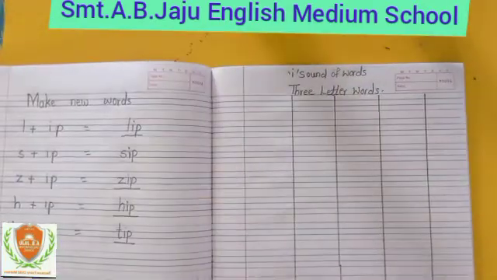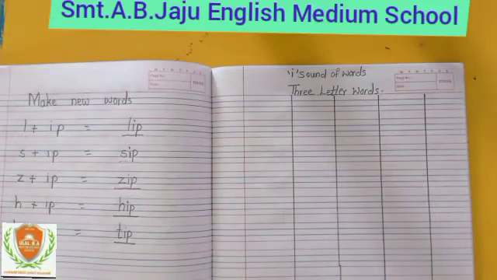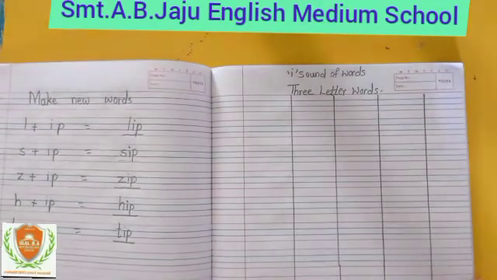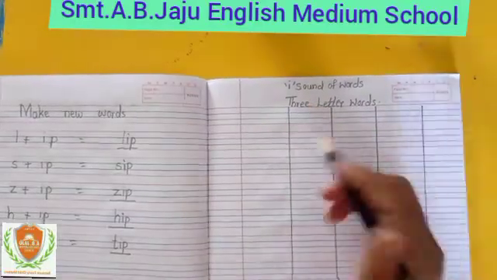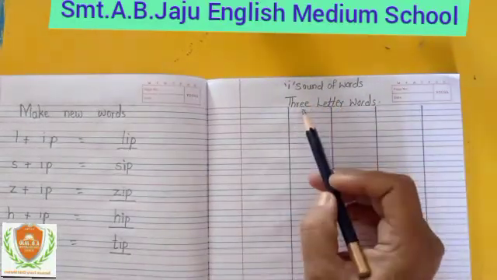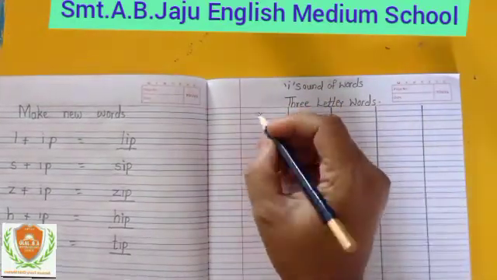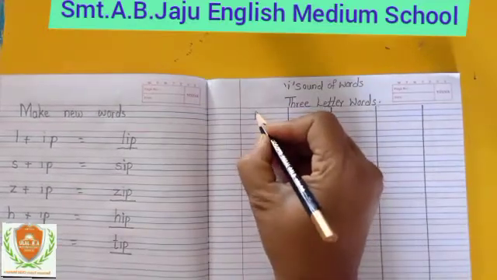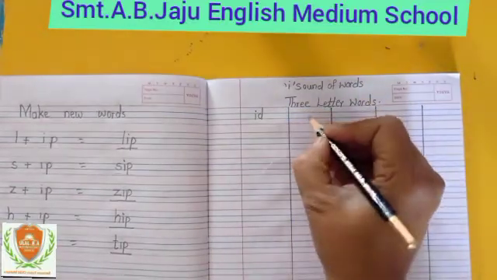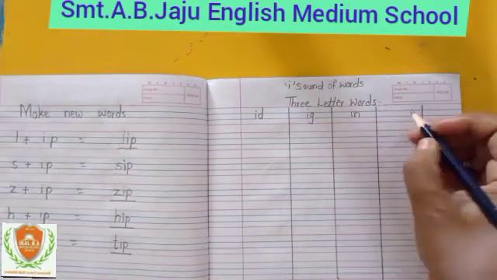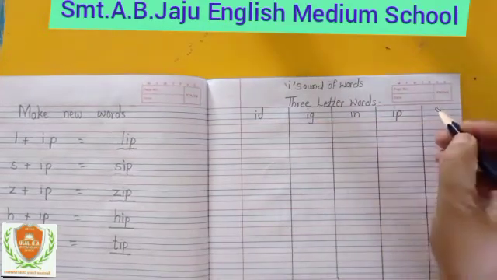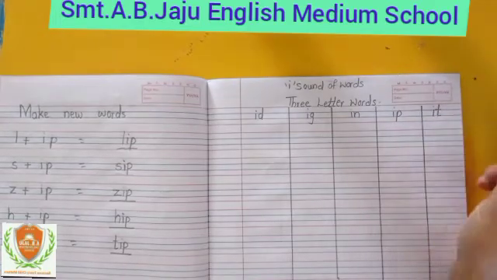Okay. Now open the notebook. In the previous video we learned I family words. Now again we will write down I family words here. Write down here on the top: I sound of words, 3-letter words. Today we will do a revision of I family words. Write down id, ig, in, ip and it.